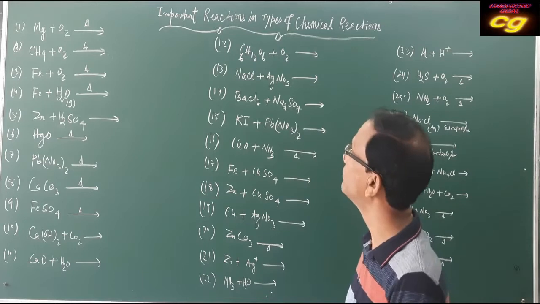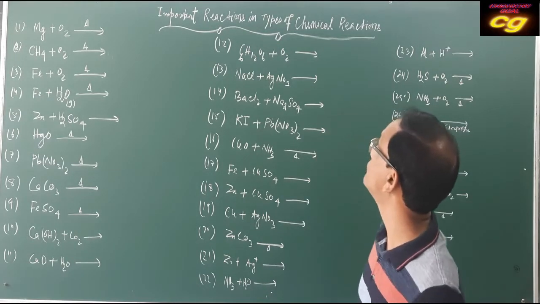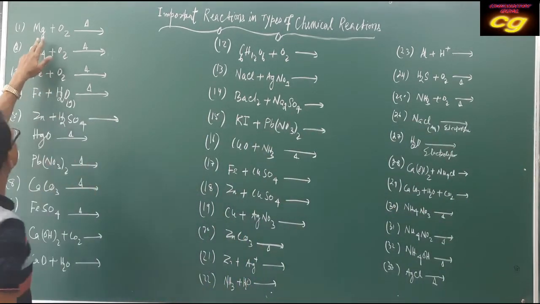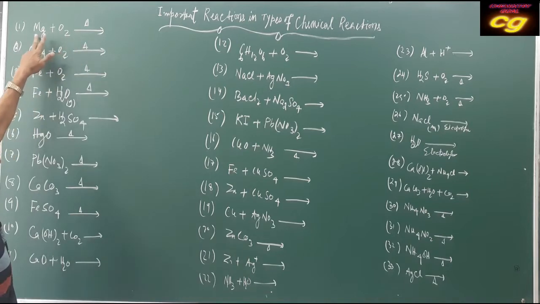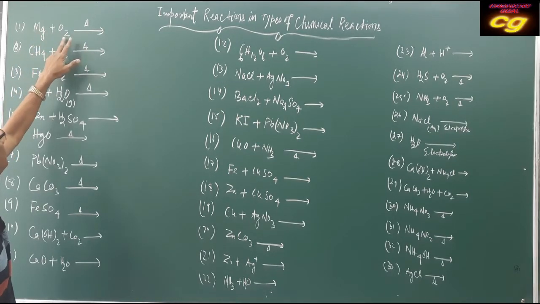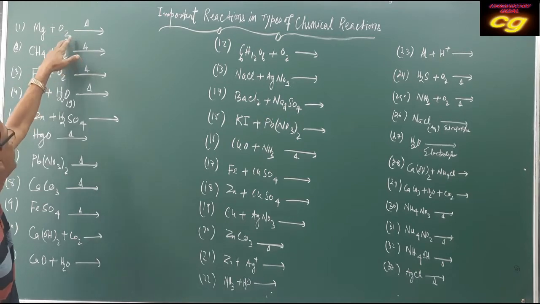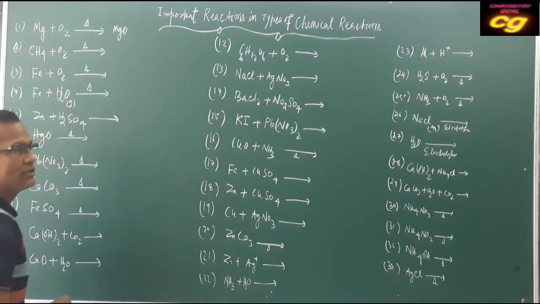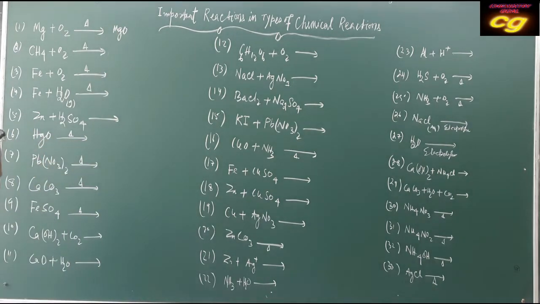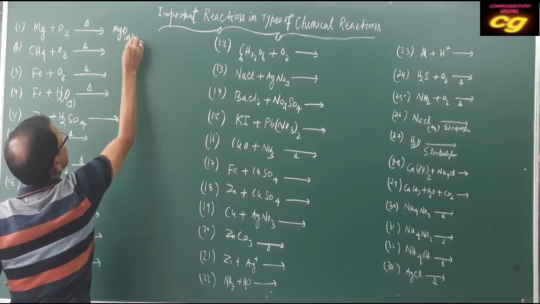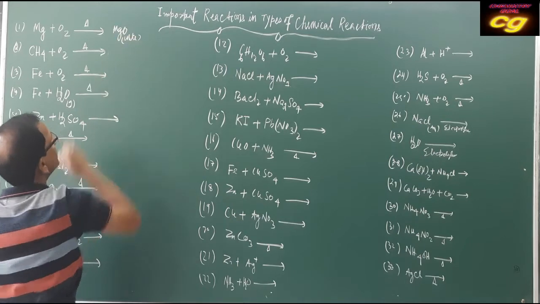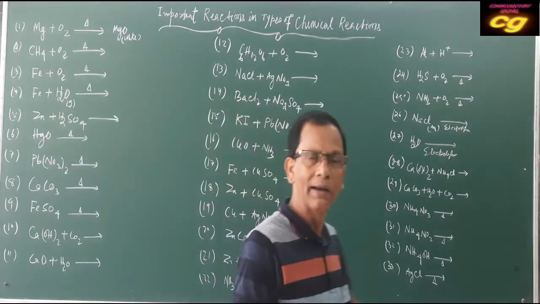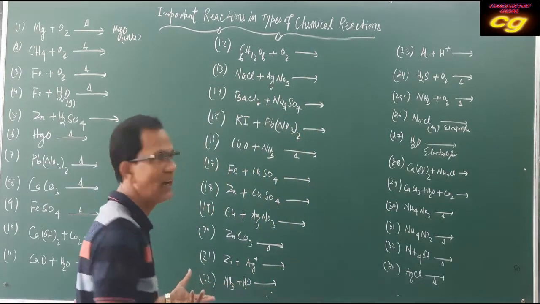Let us discuss some important reactions in the chapter types of chemical reactions. You see here the magnesium oxygen reaction: magnesium burns in the presence of oxygen, forming the product magnesium oxide. Magnesium oxide is produced as white ash. It is produced as white ash, and a brilliant, illuminated light is also produced during burning of magnesium ribbon.